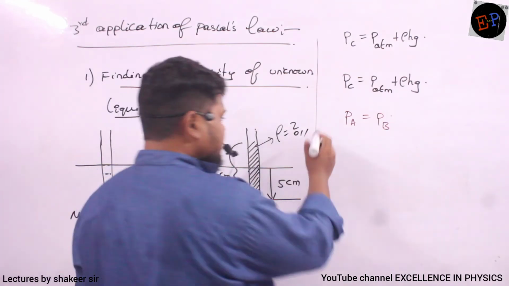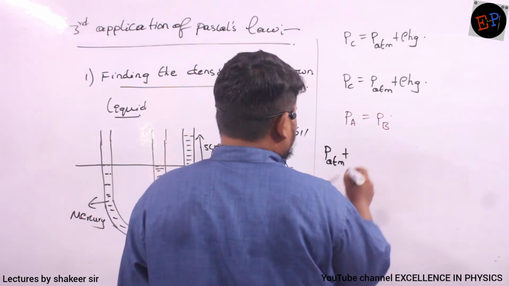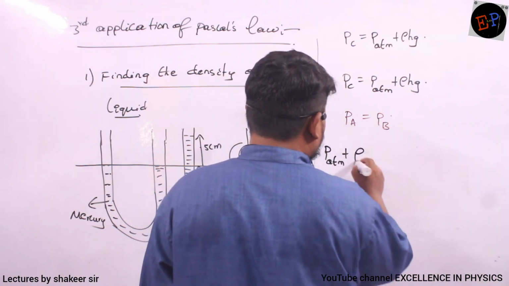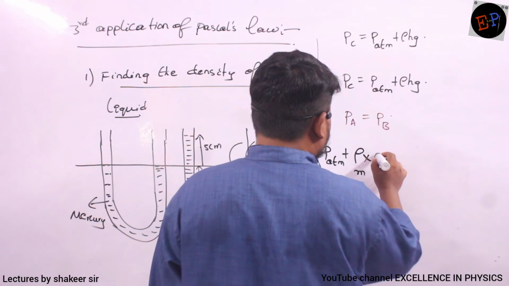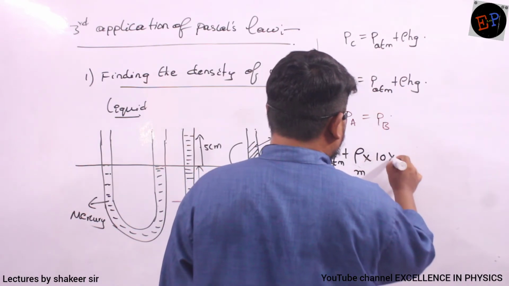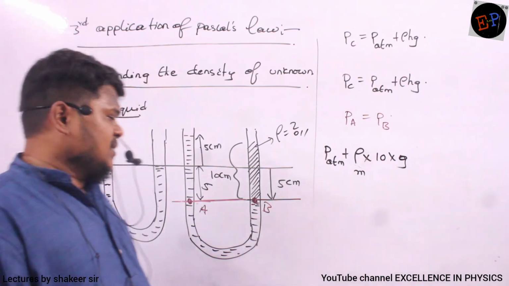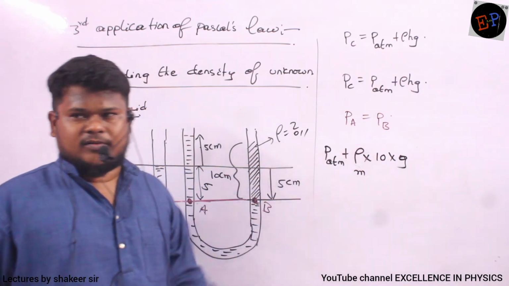So therefore pressure at point A is atmospheric pressure plus rho Hg, where rho means density of mercury, and the height of mercury is 10 multiplied by g. I can write like this. Rho Hg, height is 10 centimeters of mercury. Rho means density of mercury. The g value is g only.